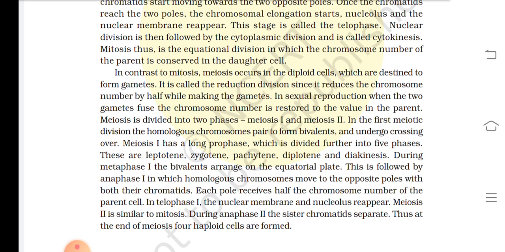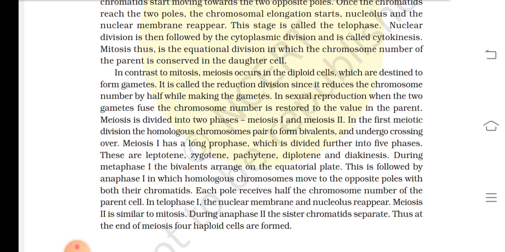During the metaphase, the bivalents arrange on the equatorial plate. This is followed by anaphase 1, in which the homologous chromosomes move towards the opposite poles with both their chromatids. Each pole receives half the chromosome number of the parent cell. In telophase 1, the nuclear membrane and the nucleolus reappear.